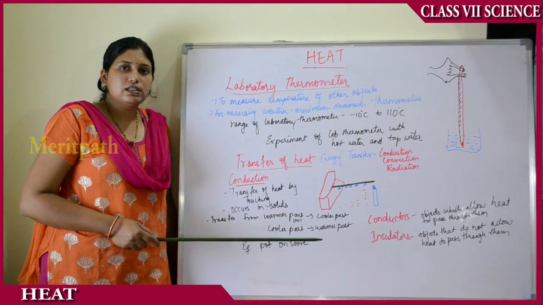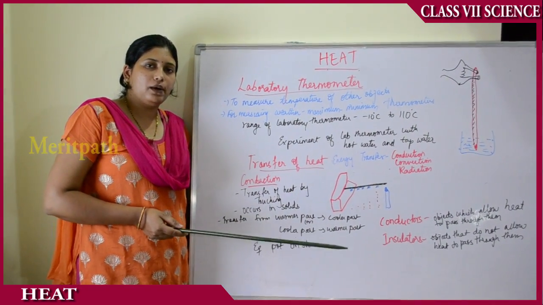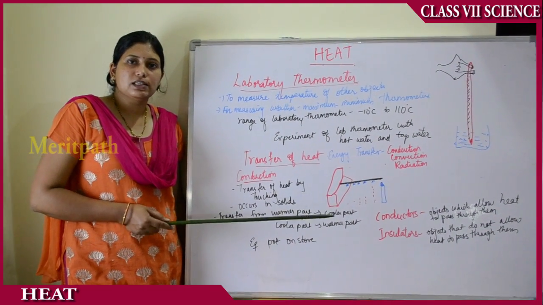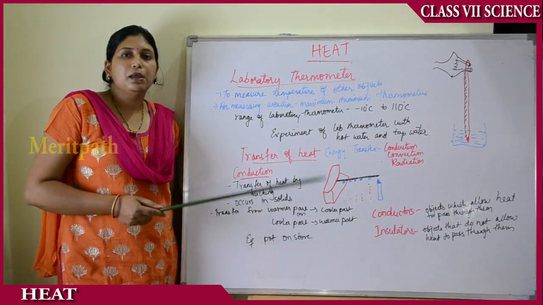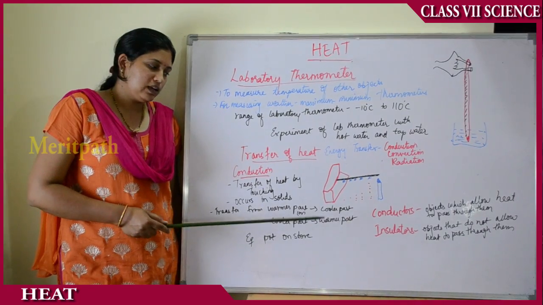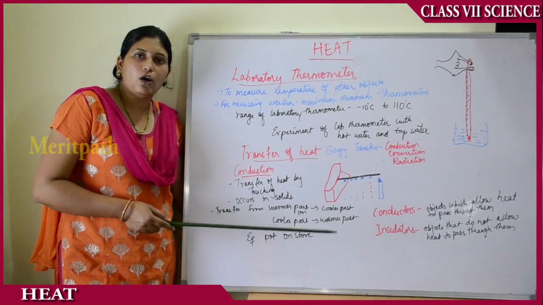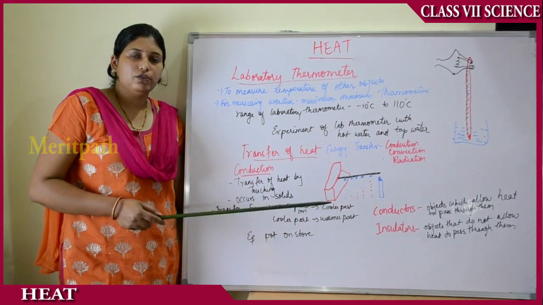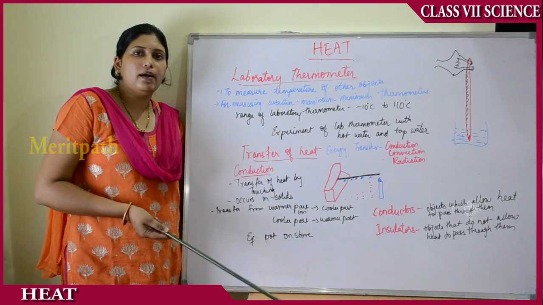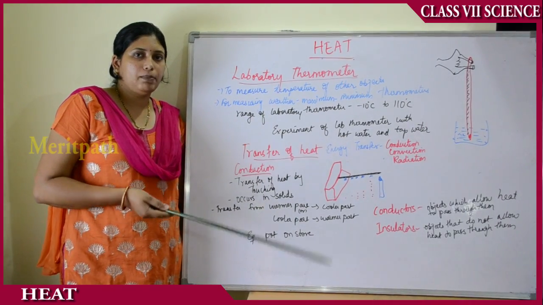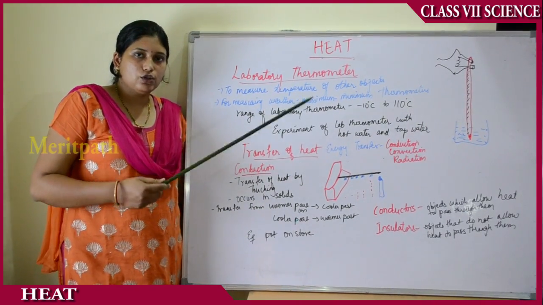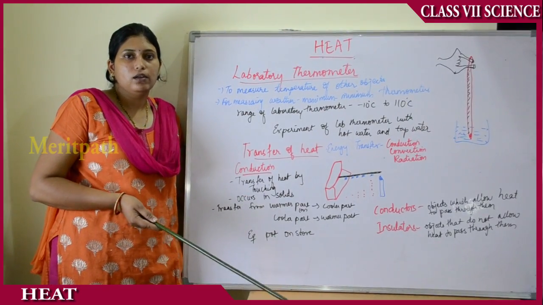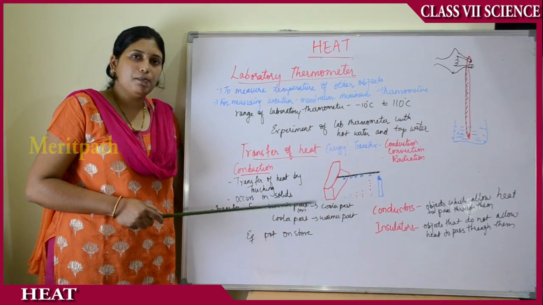Why do we use utensils which are black in color or copper coated? Because those dark colored utensils absorb heat faster and get heated fast, thereby minimizing the use of gas. That is the reason we use darker colored or copper coated bottom utensils. When you put the utensil on the gas stove, the first part to be heated will be the bottom part. Then the heat will be transferred to the other part of the utensil. And when you switch off the gas stove and put the utensil down, the utensil becomes colder. So that is the example of conduction.